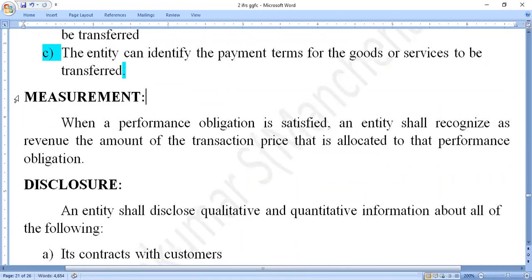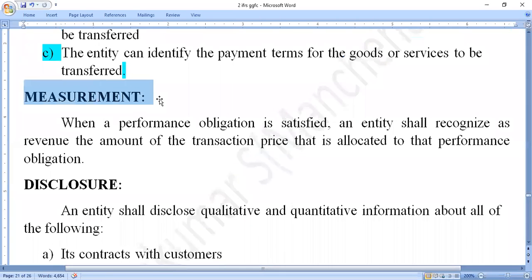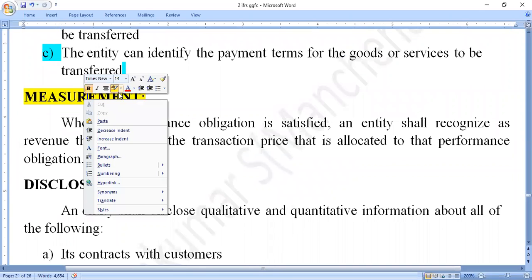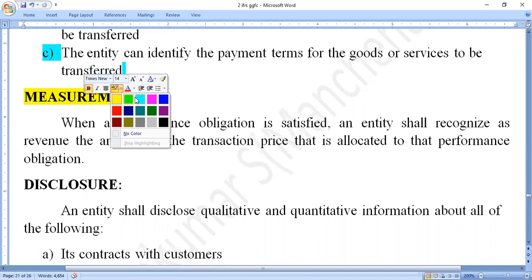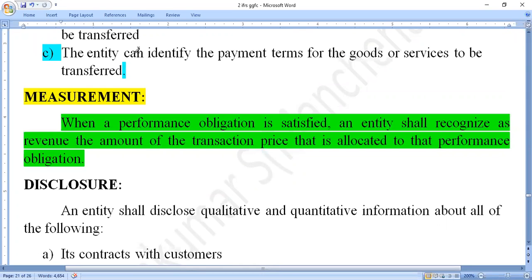How do we do the measurement? Here measurement is done with the help of the most important concept: when a performance obligation is satisfied, that is, when the rules and regulations, objectives and criteria are satisfied, an entity shall recognize as revenue the amount of the transaction price that is allocated to that performance obligation.